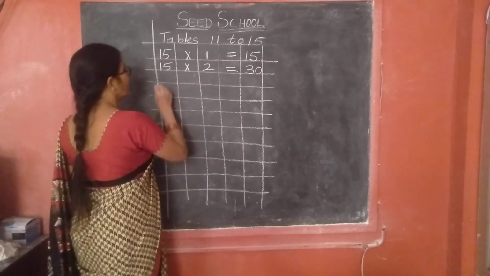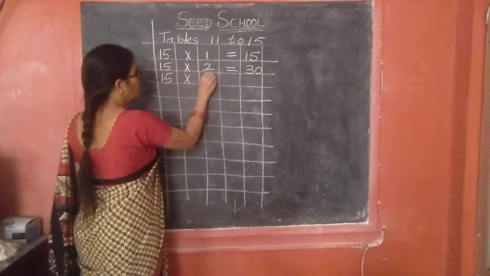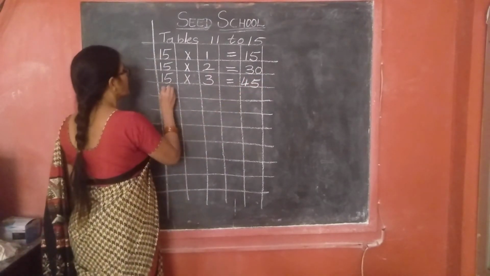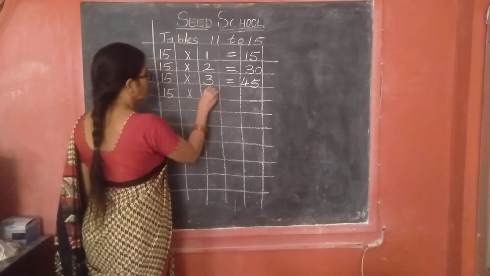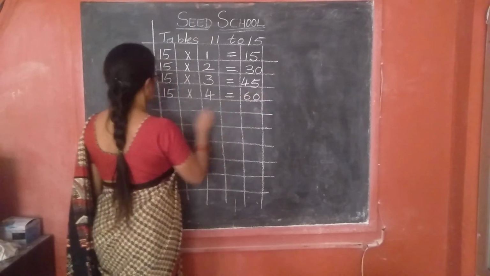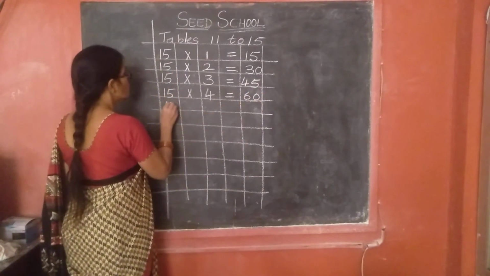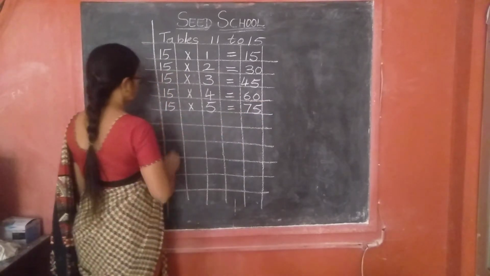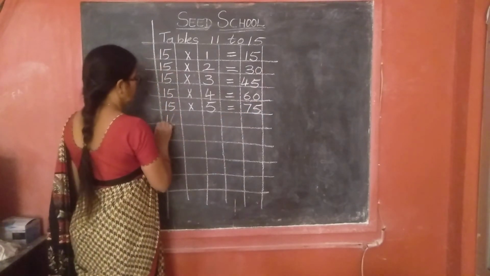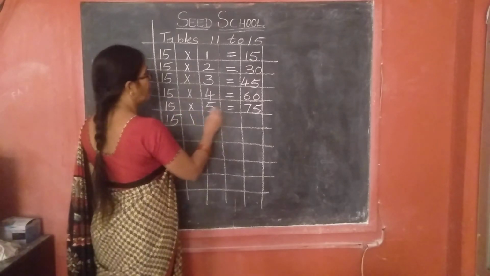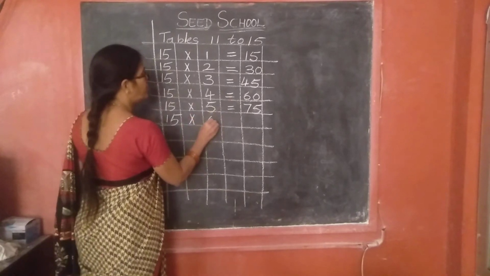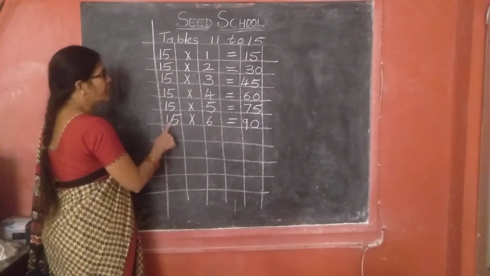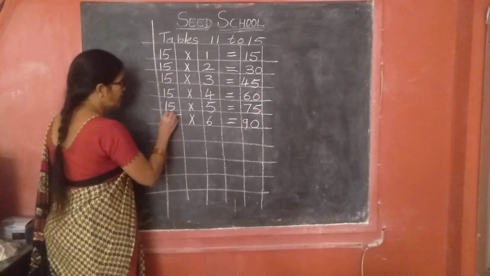15 twos are 30. 15 threes are 45. 15 fours are 60. 15 fives are 75. 15 sixes are 90. Yes, children?